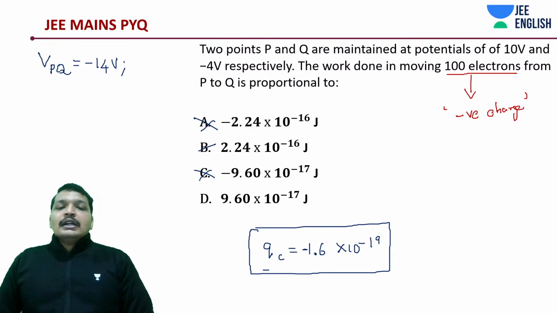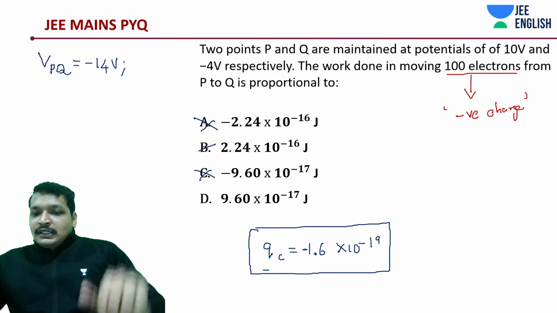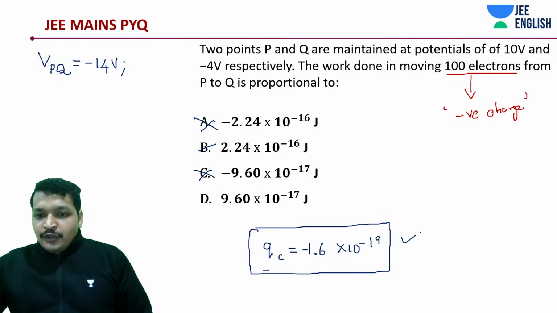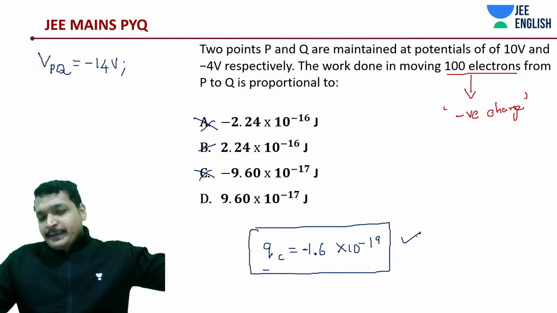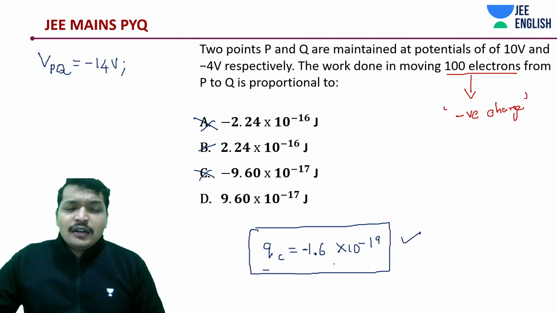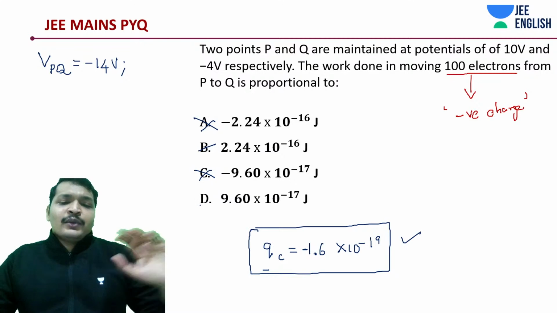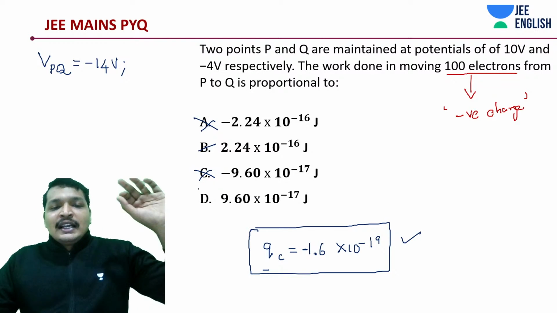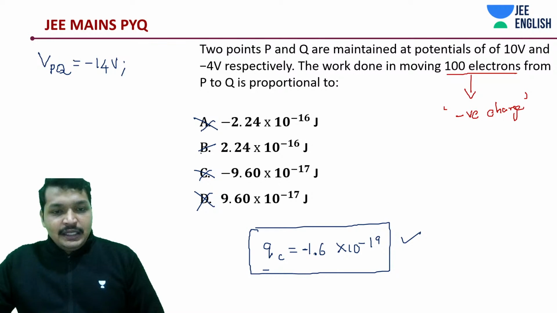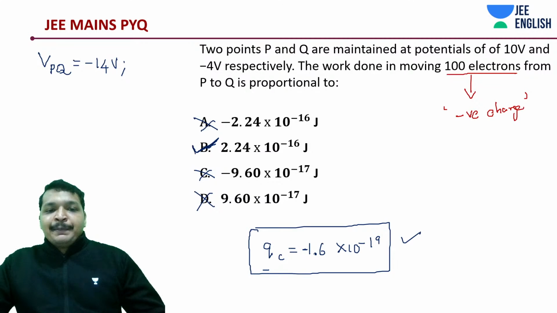Among B and D, I just wrote down the value of the charge Qe, which is going to be multiplied by 100, and it is basically 6 into 4, which should again end in a 4. Definitely not a 6, even the second one is not. So the answer should be B. Simple way of doing it.